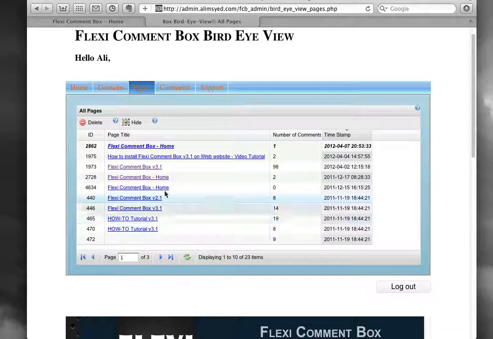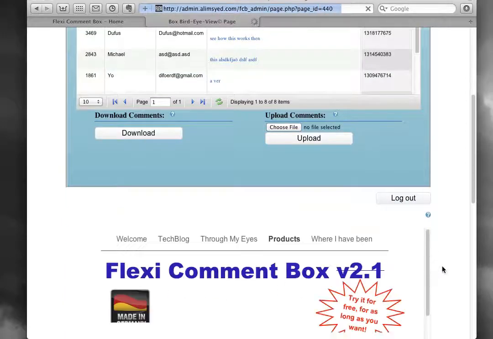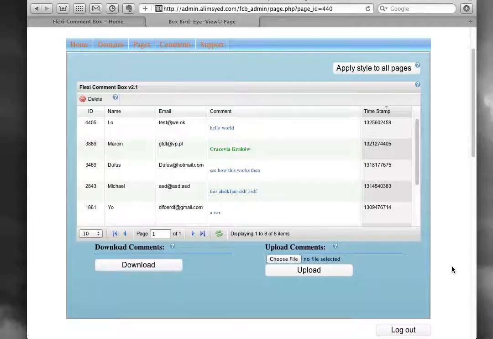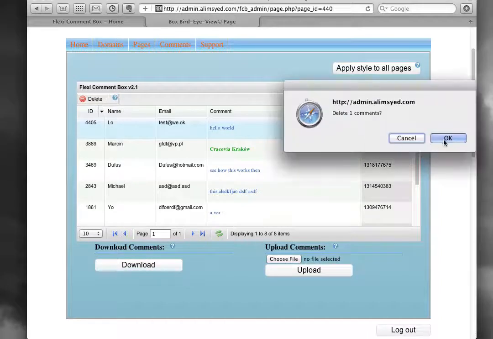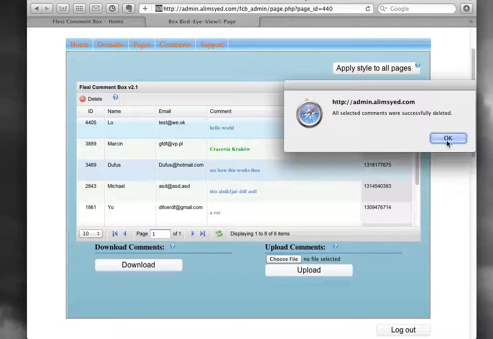But before you can delete a page, you need to delete all the comments associated with the page. And how do you do that? You simply click on the title of the page like this, and you end up on the tab of this page, and you see in this table all the comments of this page. So you can choose a comment and delete it like this. It asks you whether are you sure, and you say yes. All selected comments were successfully deleted,